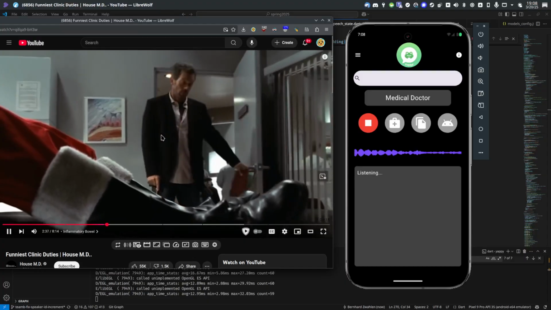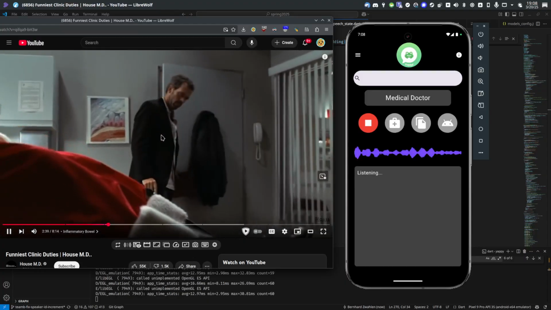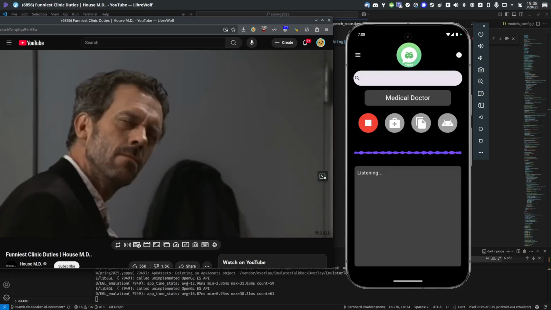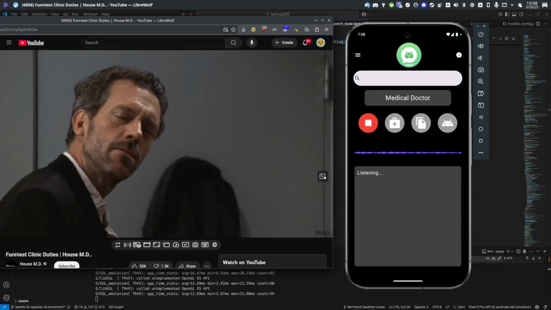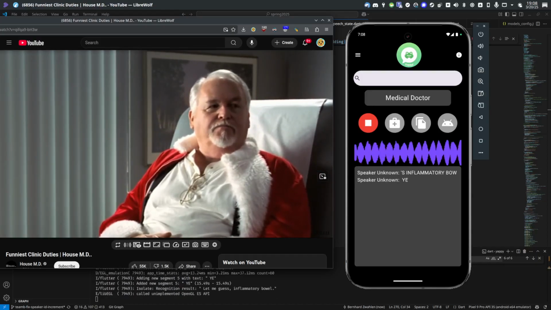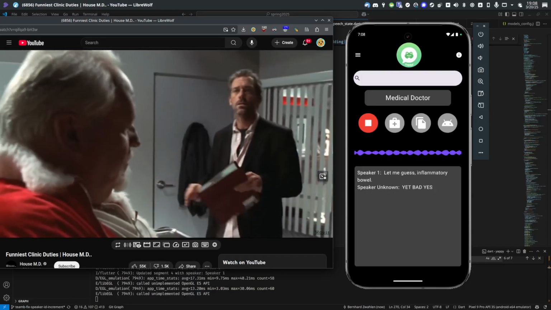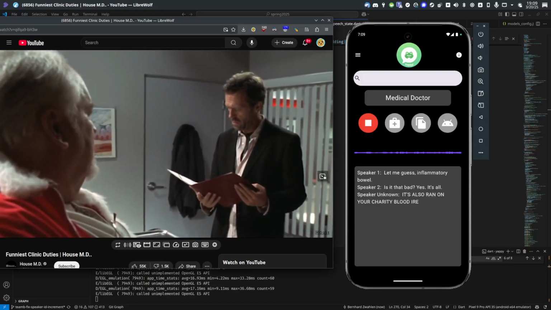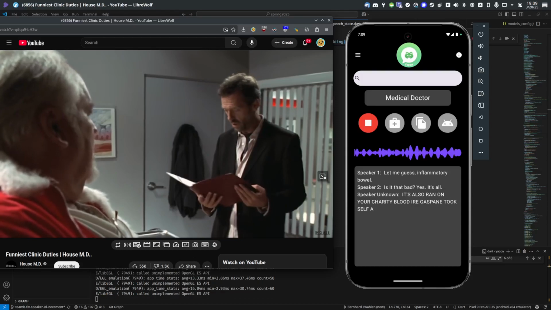Dr. Michael, in what room? Let me guess. Inflammatory bowel. Wow, yeah. Is it that bad? Yes. It's also written on your chart. Bloody diarrhea, gas, pain. Took sulfasalazine, but it didn't work.